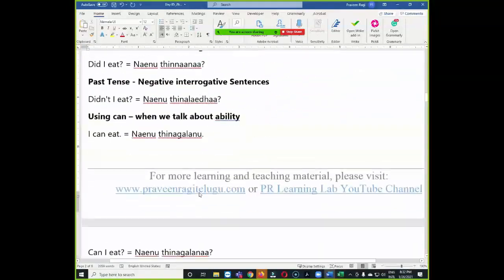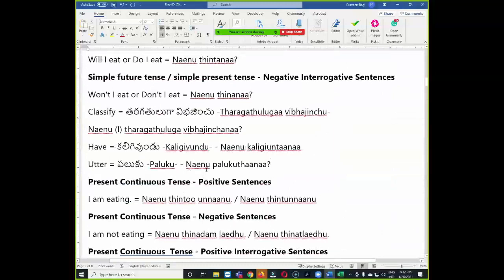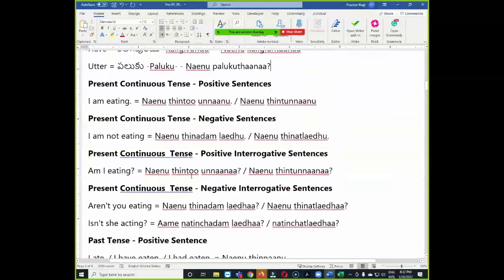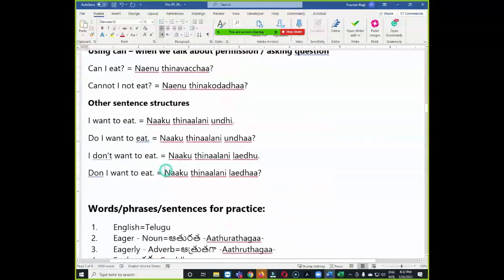Okay, so we'll scroll down here. We will update later. Let them practice, then we will continue updating the template. My recommendation is to take this template and try to use other verbs and practice. Yes, do it right now while you have it fresh in your mind. So I will give you some more structures now, in other sentence structures like that.